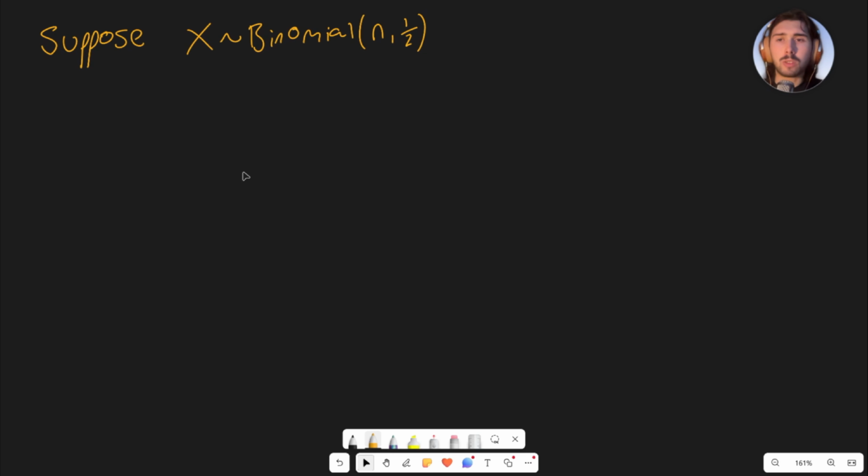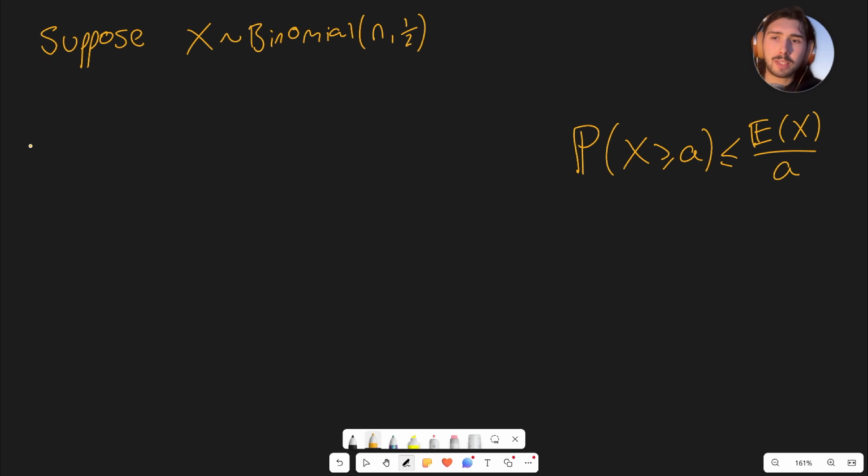Maybe we want to come up with some sort of expression about the sort of likelihood or the probability that x takes a value bigger than something, right? So there's lots of ways you can go about this. There's no question that's necessarily being asked, but let's just experiment with Markov's inequality. So I'm going to write down Markov's inequality again. Let's say hypothetically we would like to know what the probability is that x takes a value bigger than or equal to, let's say, 3/4 n.